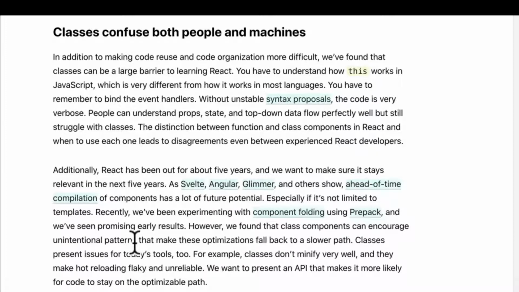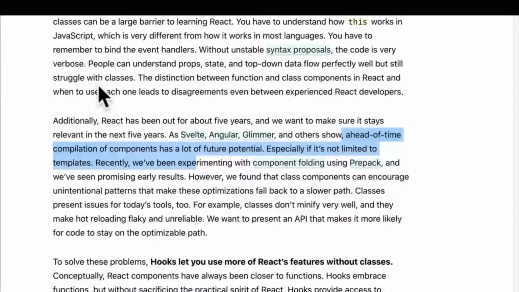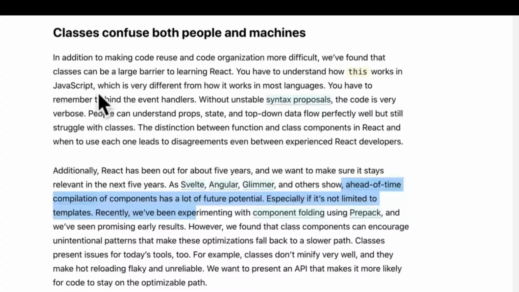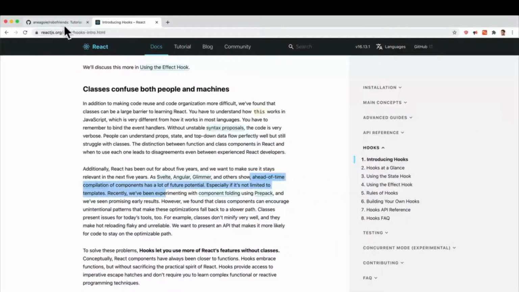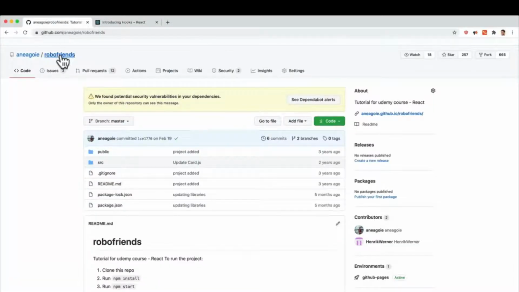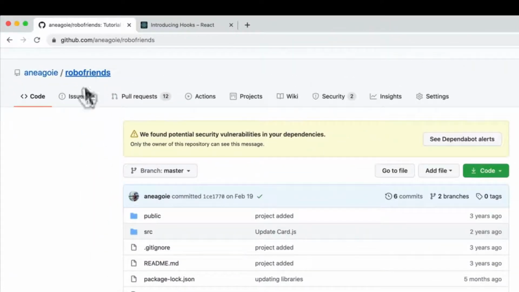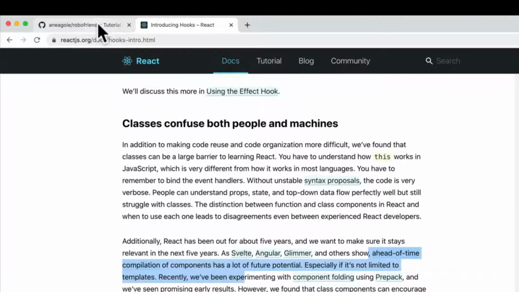And another major reason that is overlooked is that React wants to do something called ahead-of-time compilation one day, hopefully for performance, something that things like Svelte, Angular, and Glimmer do. And by not having classes, it makes this easier for them to do so. But you know what? This is a lot of talk, maybe hard to understand. I think the best way to learn about hooks is to actually convert our RoboFriends app from using class components to using hooks. And I'll show you what that means in the next video.